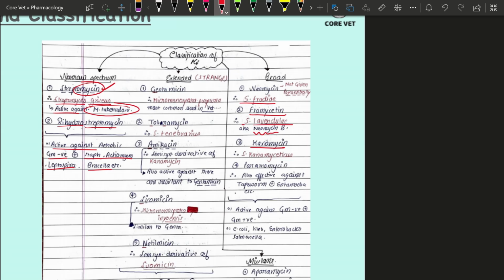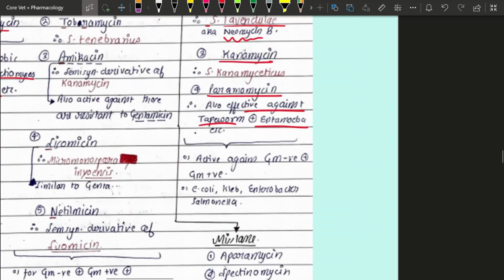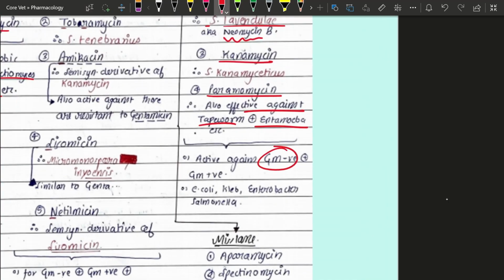Next is paromomycin. Paromomycin is quite effective against what? The tapeworm and the Entamoeba too, right? If we talk about the general spectrum of these broad spectrum drugs, they are active against what? The gram-negative as well as the gram-positive. They are also active against E. coli, Klebsiella, Enterobacter, and Salmonella.